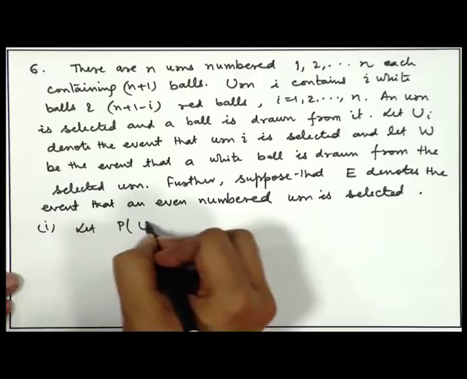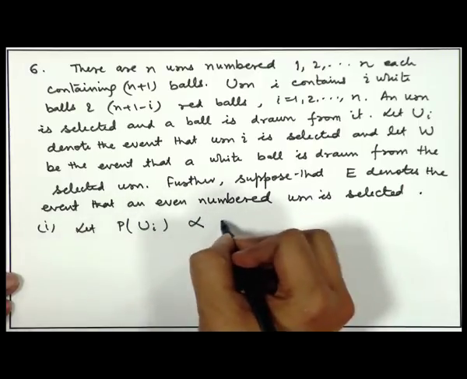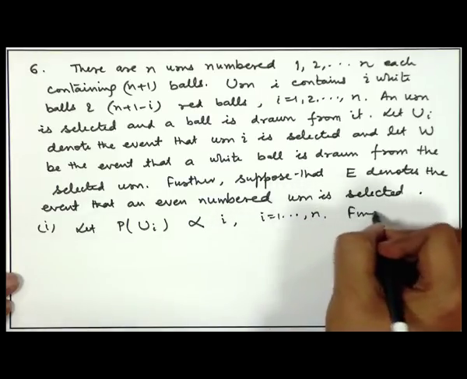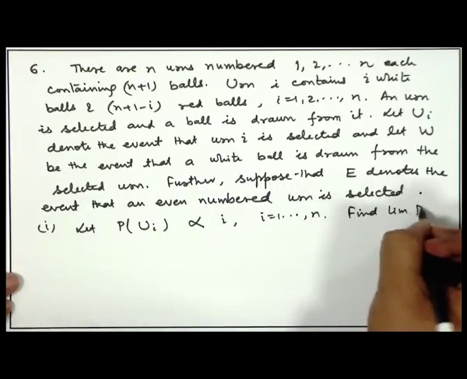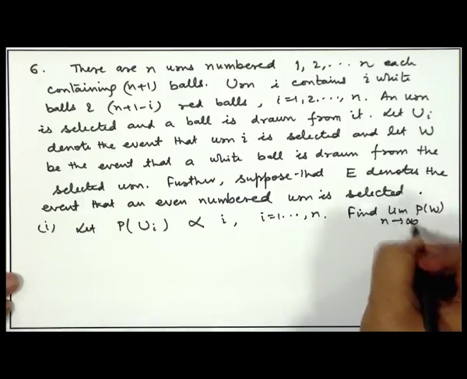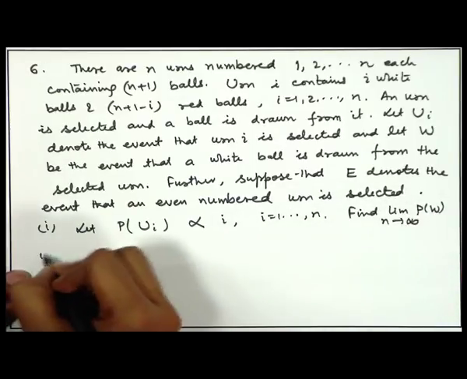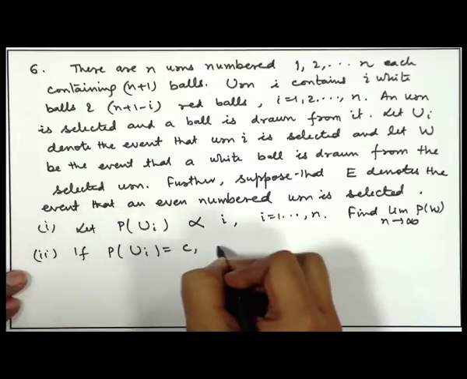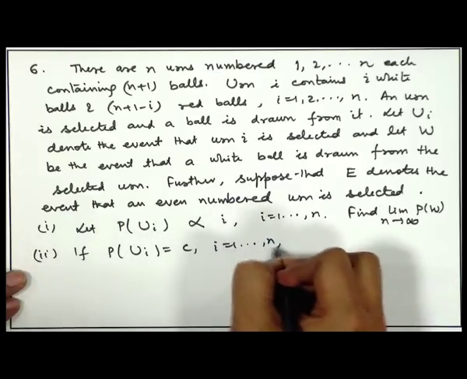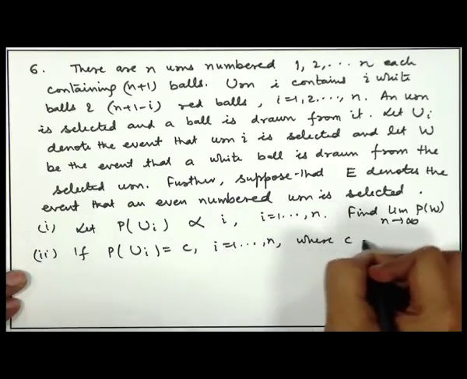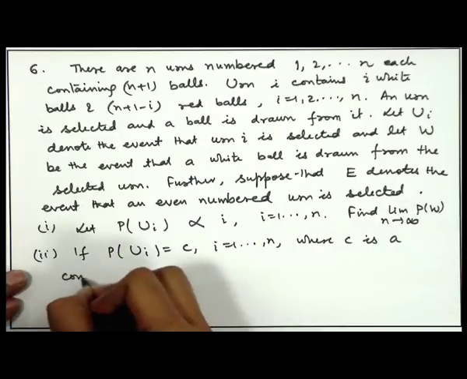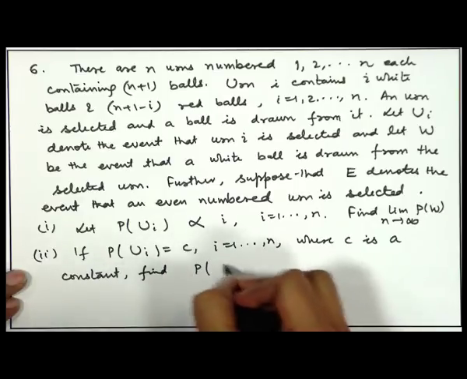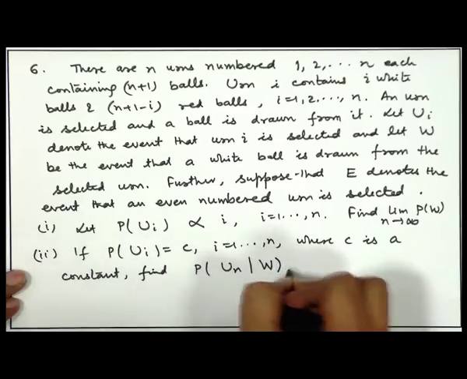Let probability of ui be proportional to I for I is equal to 1 to n. Then you have to find limit of probability w as n tends to infinity. In the second case, if probability of ui is constant c for I is equal to 1 to n, where c is a constant, find probability of un given w.